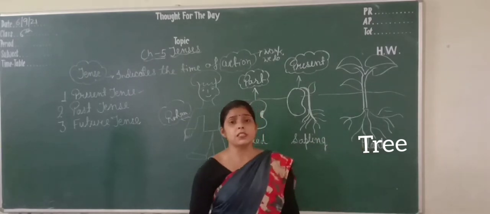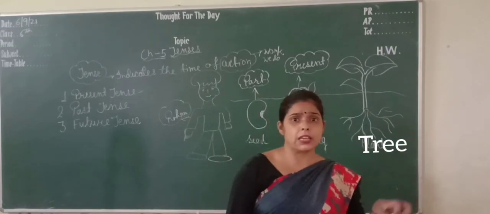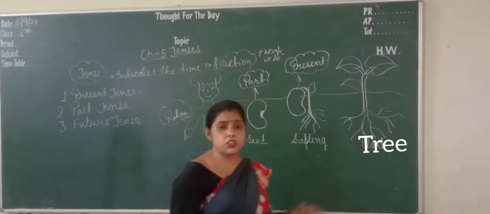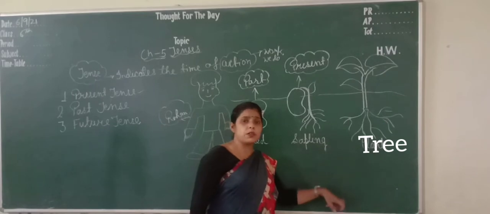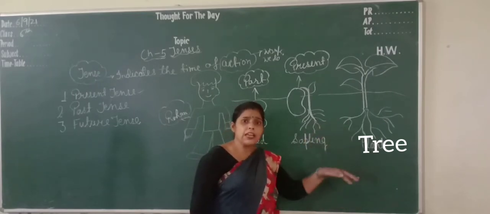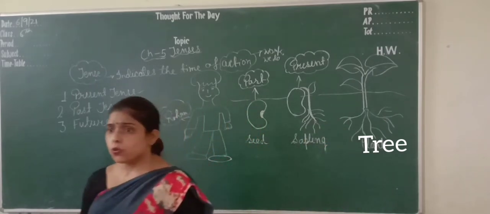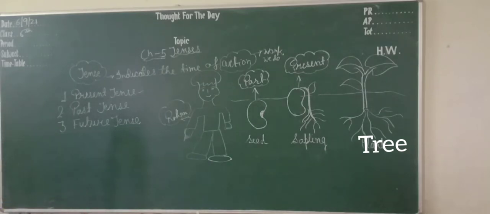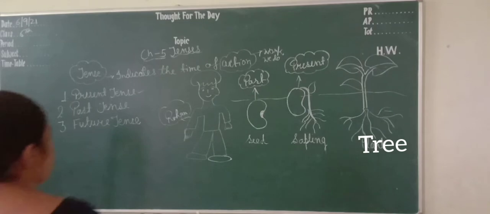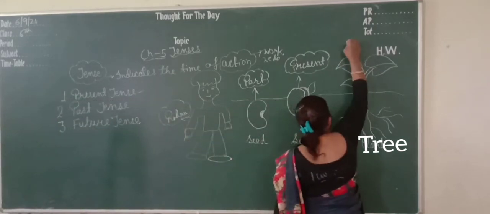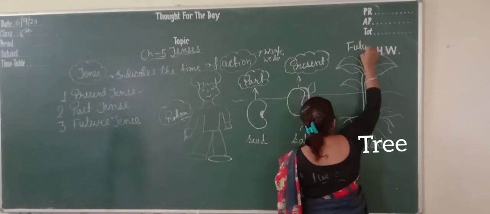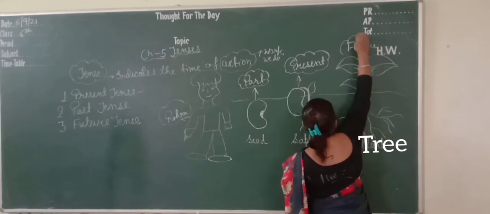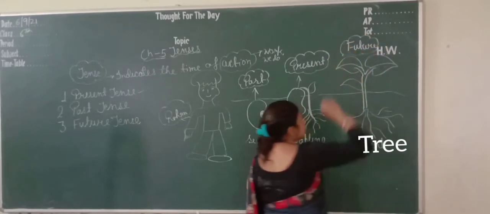After few months, it will become a tree. Then it will give us fruits, vegetables, oxygen and so many useful things. So it is future. Future means which action we do in future.